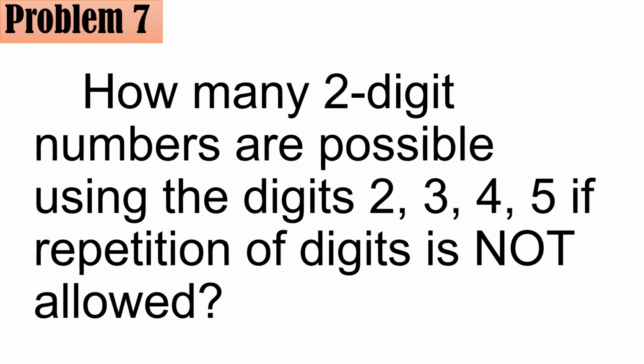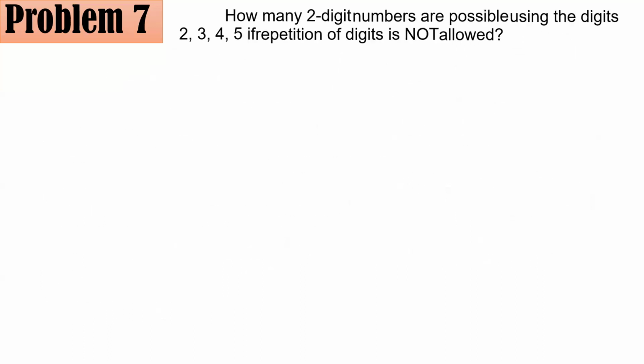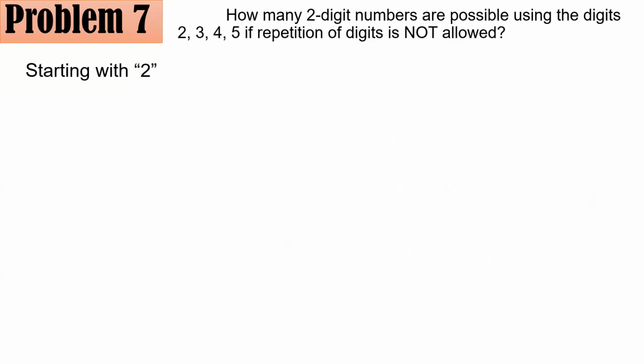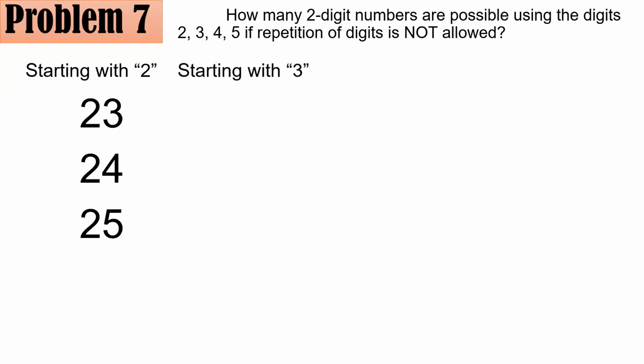Let's list them. So if you have those numbers that start with 2, you cannot have 22 because repetition is not allowed. So you could have 23, 24, and 25. But what about those that start with the digit 3?